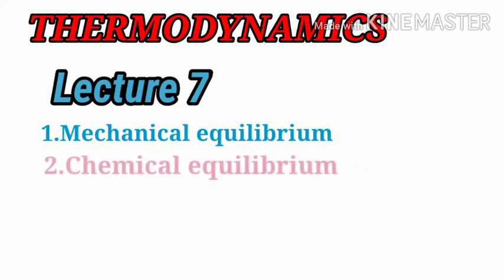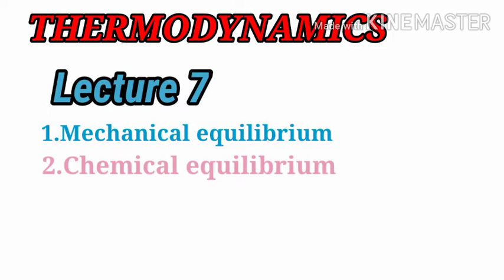Now students, we will look at chemical equilibrium. A system is said to be in chemical equilibrium if no chemical reactions are going on within the system. One more additional point about chemical equilibrium is that if there is no transfer of heat from one part to another by the process of diffusion, then we can say that the system is in chemical equilibrium.